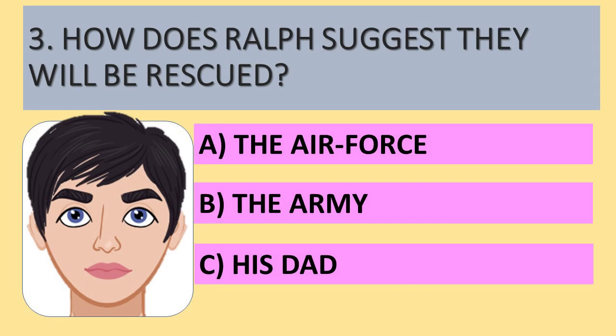Question number 3. How does Ralph suggest to the boys on the island that they will be rescued? Is it by A, the Air Force, B, the Army, or C, his dad?